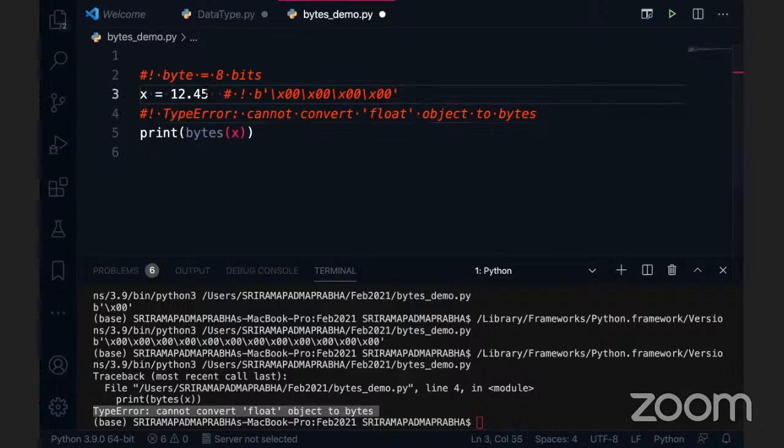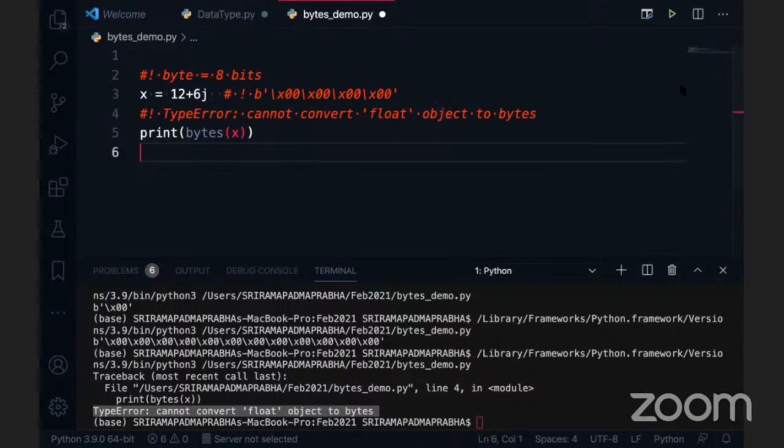Now I want to take complex numbers. How do we write complex numbers in Python? We use 12 plus 6j. J is the representation of the imaginary number in Python. Generally in mathematics we use i, but in Python we use j. That's the little difference, and I will talk about complex numbers shortly. But now our focus is on bytes, how to create bytes in Python. Using an integer we can create it, but with a float it is not possible.